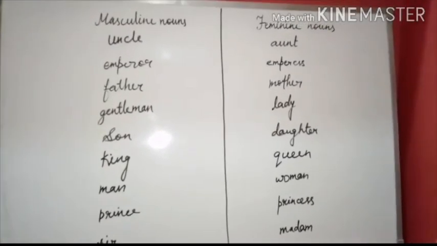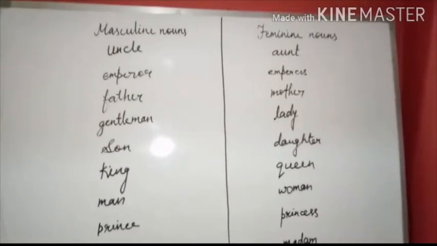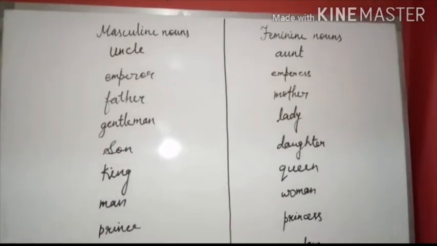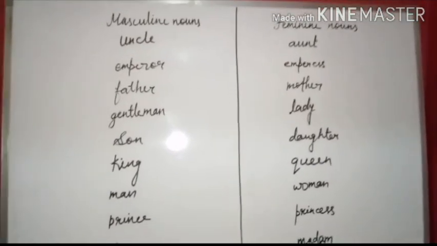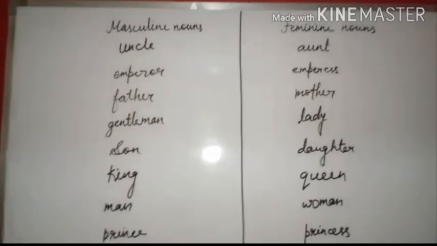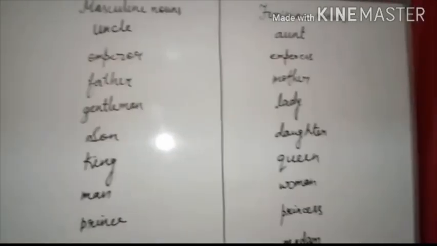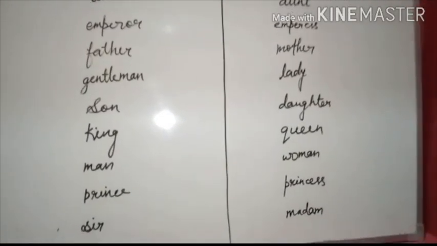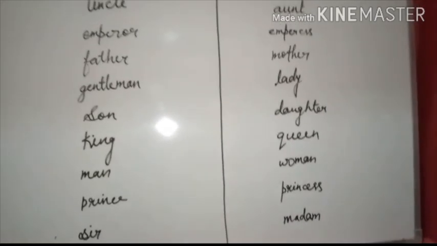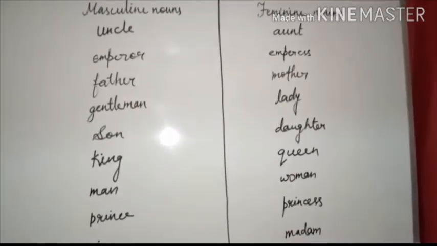Here is a list of some masculine nouns and feminine nouns. Uncle is a male name, so uncle is a masculine noun, and aunt is a female name, so aunt is a feminine noun. So read ahead. Emperor, empress, father, mother, gentleman, lady, son, daughter, king, queen, man, woman, prince, princess, sir, madam. So students, learn it.